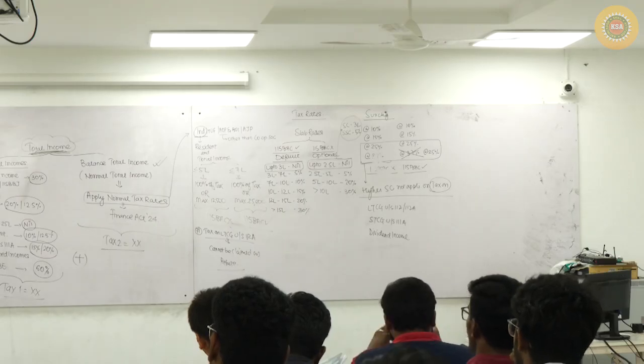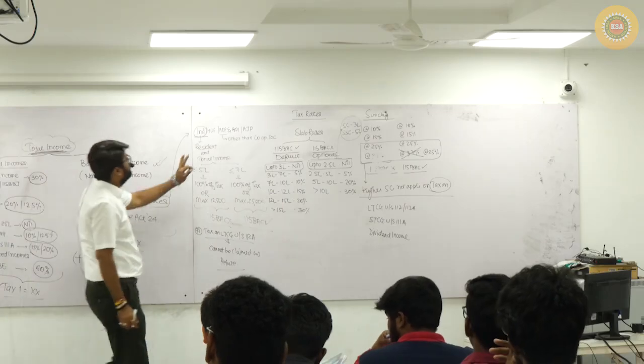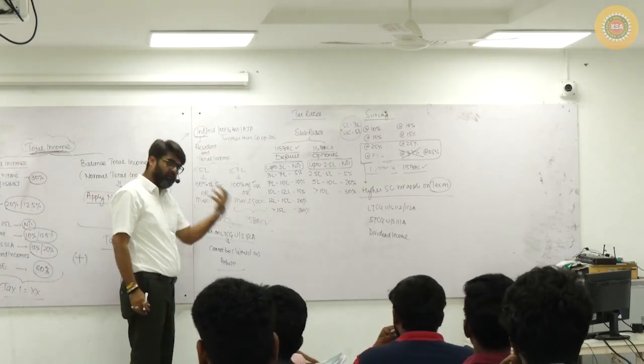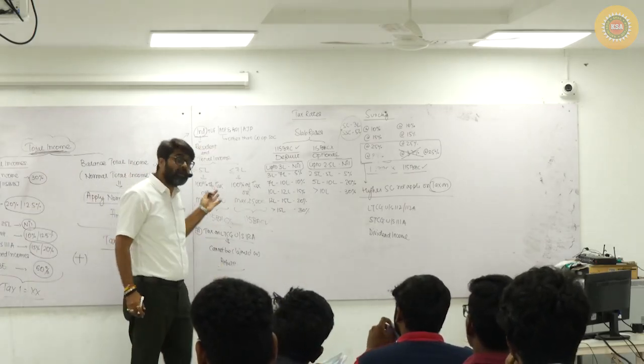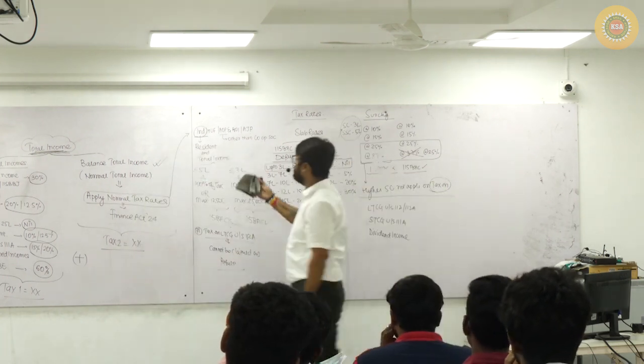Now see, if the total income is calculated for this assessee, then we know the normal rates. But what if the assessee is different now?